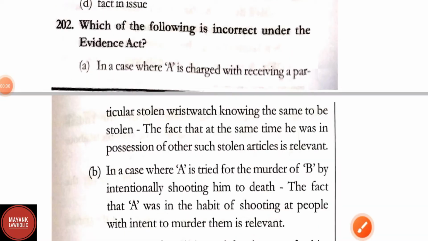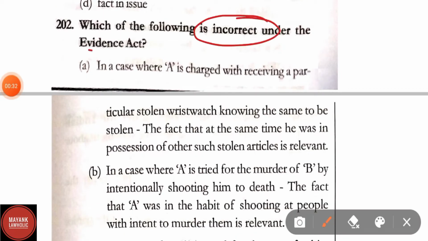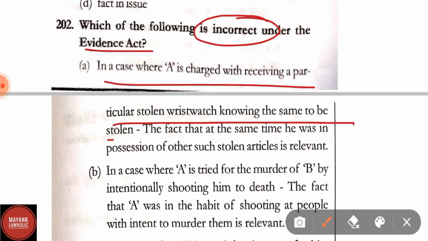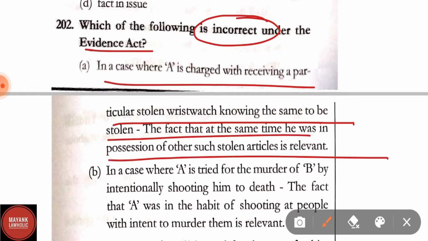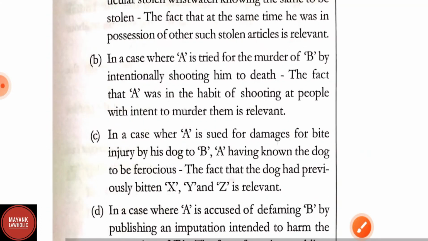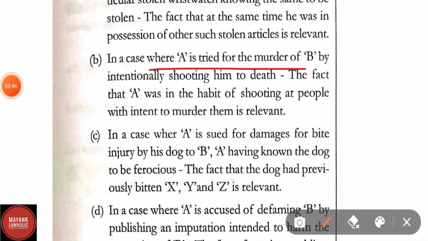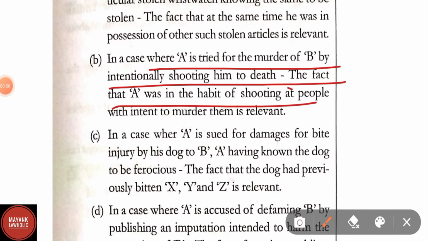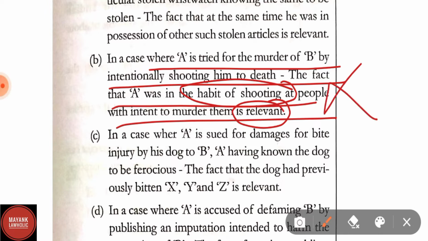Question number 202. Which of the following is incorrect under the Evidence Act? Option A. In a case where A is charged with receiving a particular stolen wristwatch knowing the same to be stolen, the fact that at the same time he was in possession of other such stolen articles is relevant. Option B. In a case where A is tried for the murder of B by intentionally shooting him to death, the fact that A was in the habit of shooting at people with intent to murder them is relevant. This is the wrong statement, and in this question it has been asked which of the following statements is wrong. So B is wrong here.